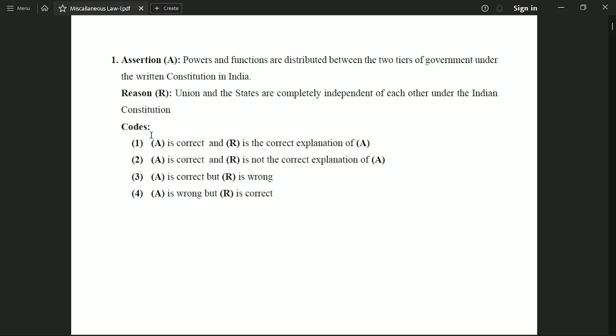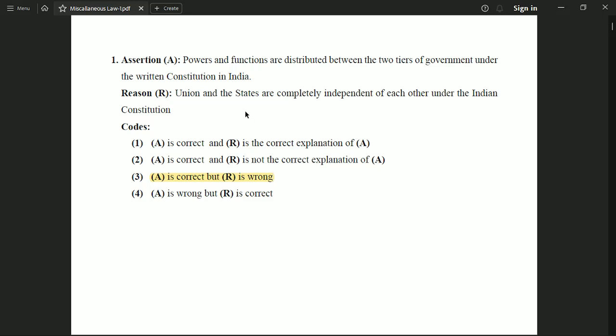The first code is: assertion is correct and reason is the correct explanation of assertion. Second option is: assertion is correct and reason is not the correct explanation of assertion. Option third is: assertion is correct but reason is wrong, and option fourth is: assertion is wrong but reason is correct. So our answer to this question is option 3, which says that assertion is correct, which means powers and functions are distributed between the two tiers of government under the written constitution in India, but the reason which is given for that assertion is wrong.